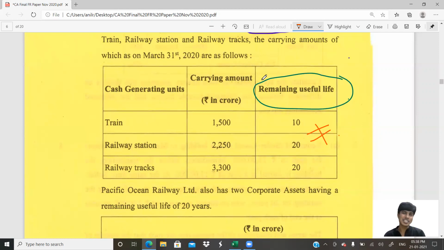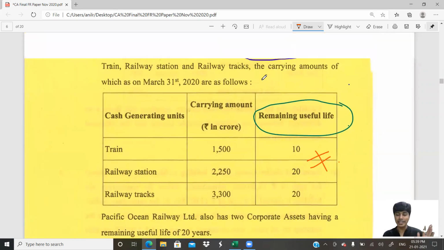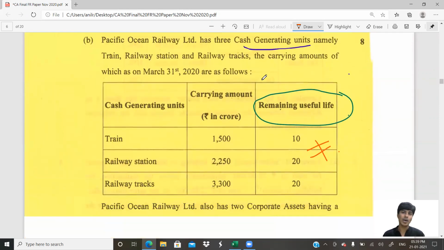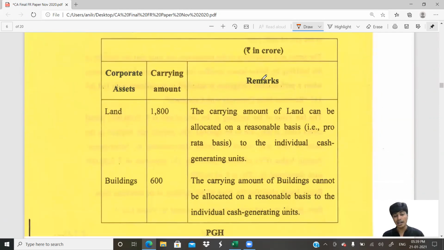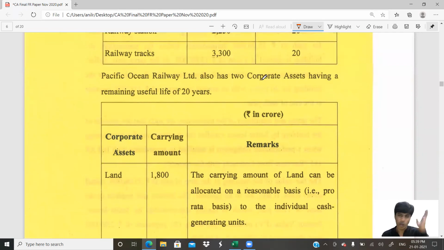I'm not doing a separate video on Ind AS 36. That's however done. But I'm revising the entire Ind AS 36 before starting this problem, so I'm reiterating this to you. You might ask why the video is going for an hour. You would have to remember that I'm not just solving the answer. I'm giving the entire concept revolving around this Ind AS. So this is not a mere solution discussion video. This is a detailed discussion of the solution along with the entire concept revolving around that standard.